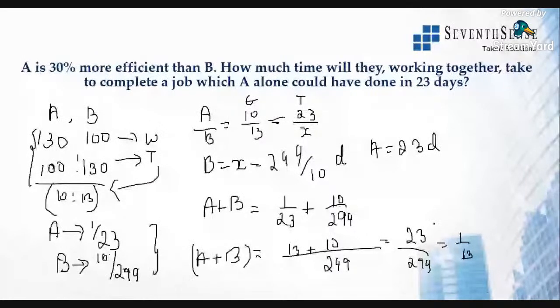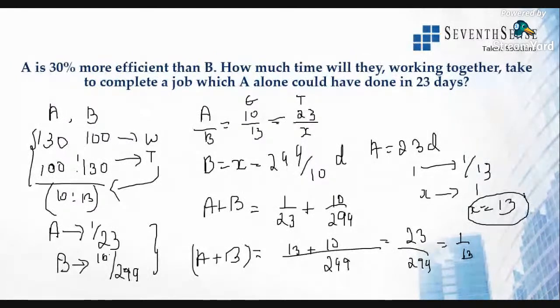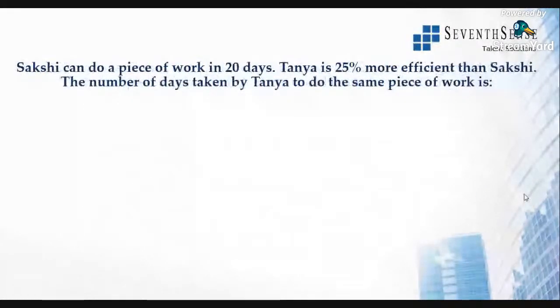So to finish that work, it will be the reciprocal of that. They take one day, they're completing 1/13th of the work. So x days they take to complete one work. So x is equal to 13 days. So if they are working together, they take 13 days to complete the work. A alone works, then it will be 23 days. Clear? Hope you all understood this. All right. Go on to the next question.